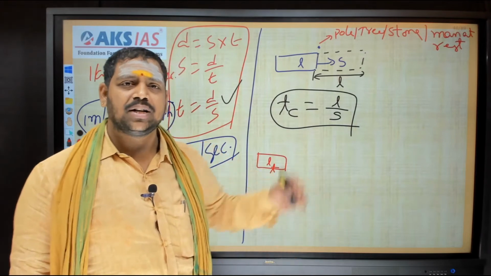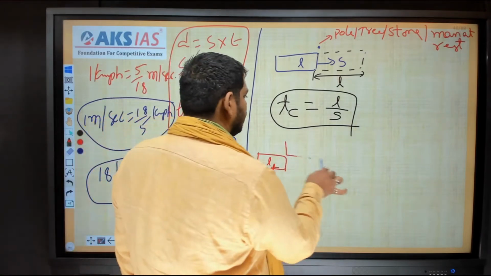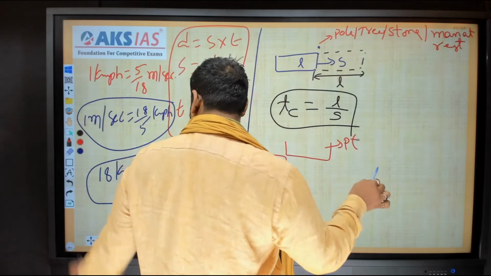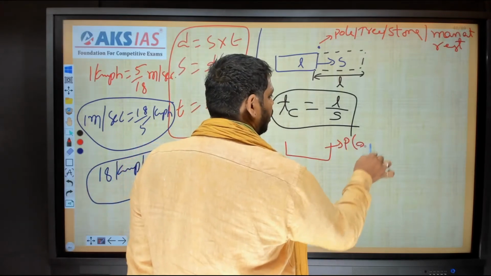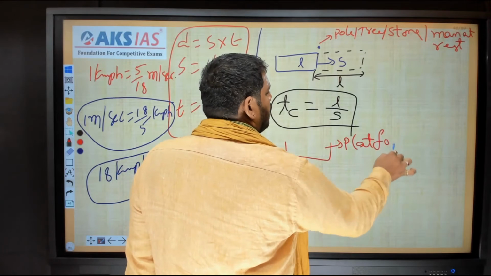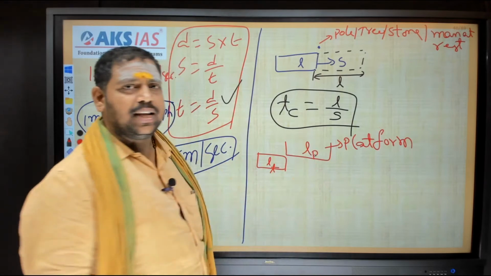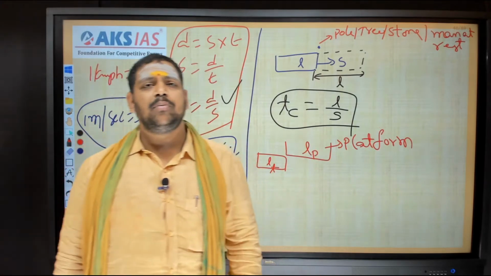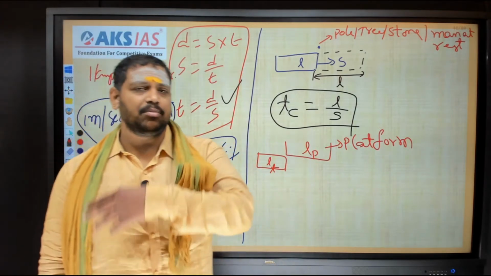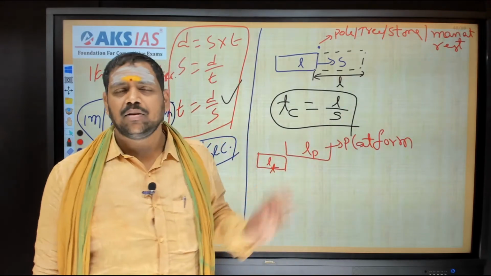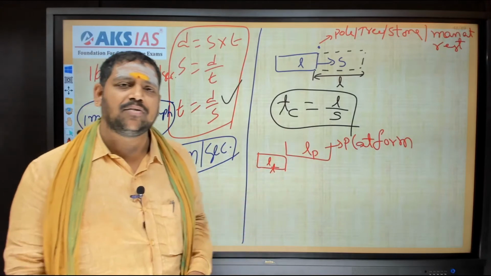Now I'm taking a lengthy object, another one also. This is my platform. So a platform will definitely have some length, right? Suppose if you take Secunderabad railway station or Delhi, Mumbai railway stations, then the length of the platform will be 2 to 3 kilometers, right? So we should definitely consider the length of the platform also. Now this is the length of the platform.